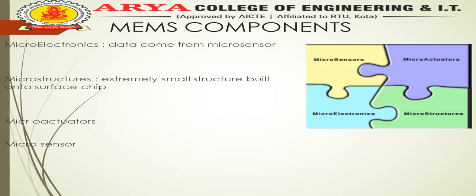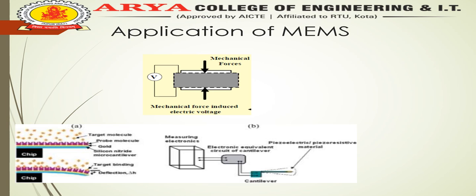In this way, we form microsystem technology with combinations of microsensors, microactuators, microelectronics, and microstructures. These four components form microsystem technologies, and they are the components of MEMS. That's why we call them MEMS components, because the designs of the microsensors, microactuators, microelectronics, and microstructures are all in micro terminologies.